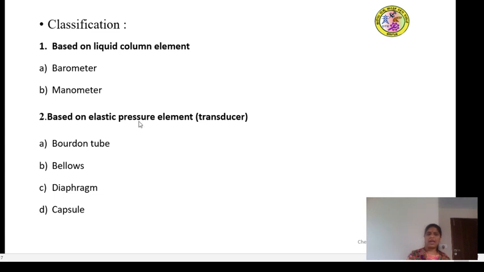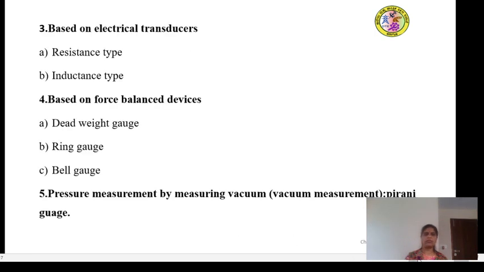Based on the elastic pressure element, it is classified as Bourdon tube, bellows, diaphragm pressure gauge and capsule pressure gauge. Based on electrical transducers, it is classified as resistance type and inductance type electrical transducers.